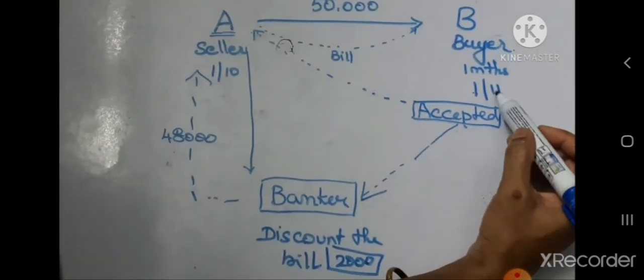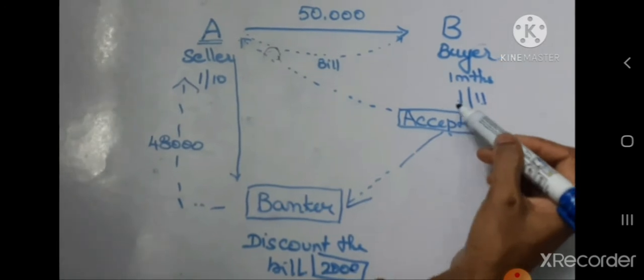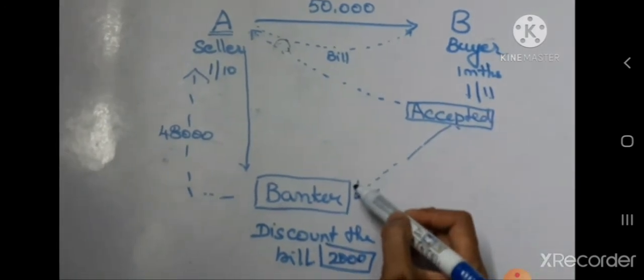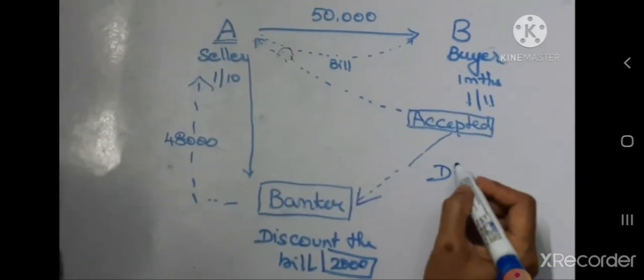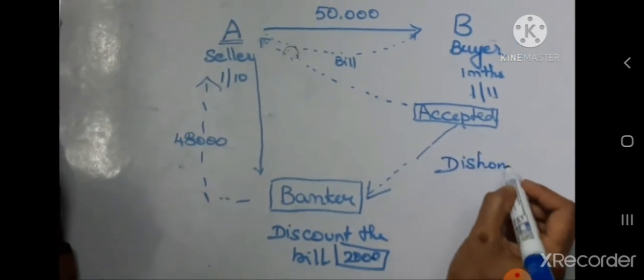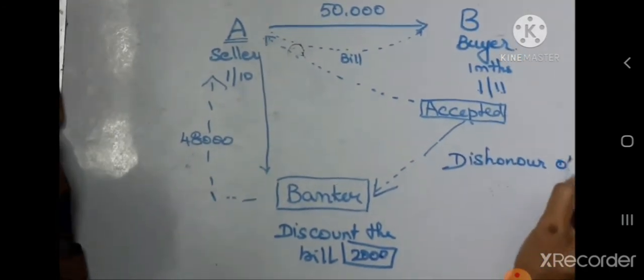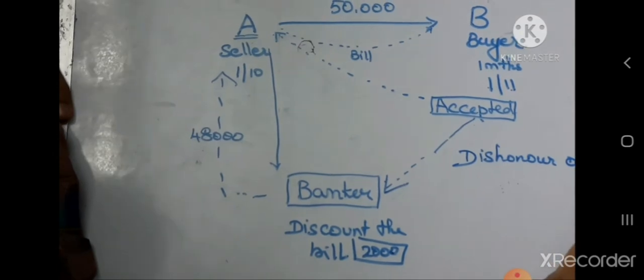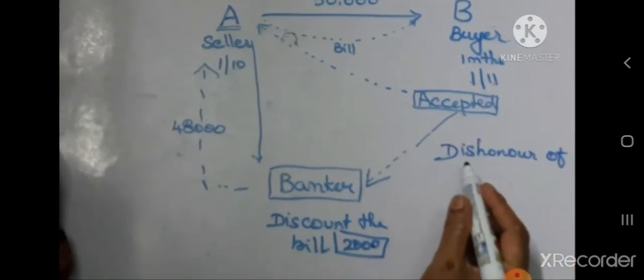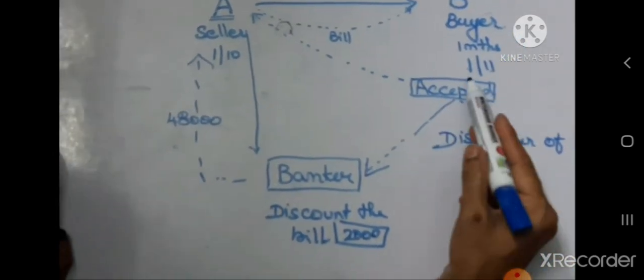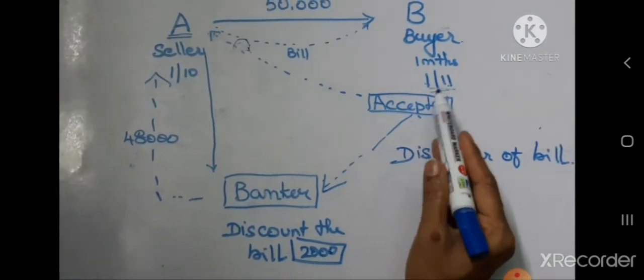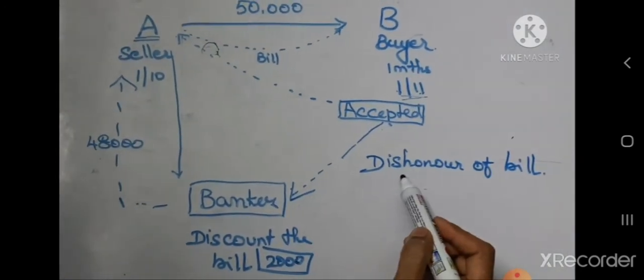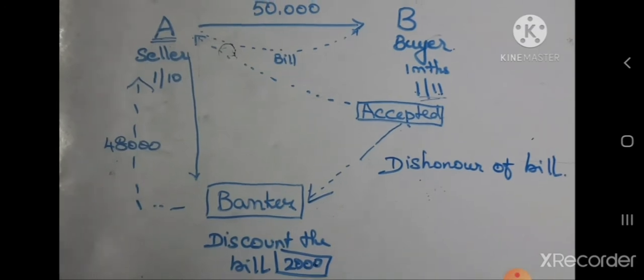If on 1st November the buyer does not pay the banker, that means it is a dishonor of bill. We'll say the bill is dishonored. If the buyer does not make the payment on the due date to the banker, that means it is a dishonor of bill.